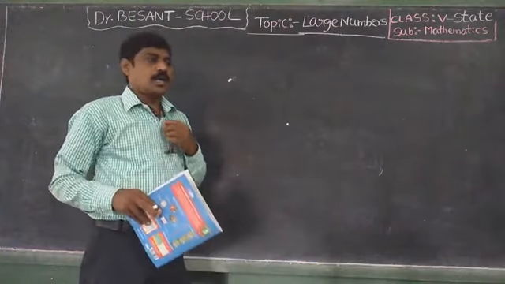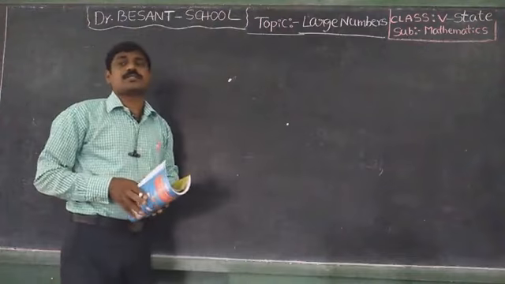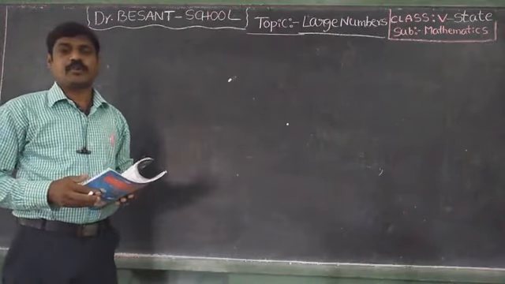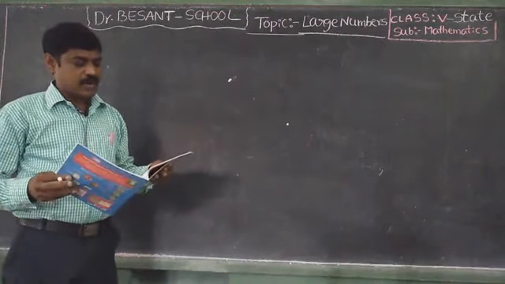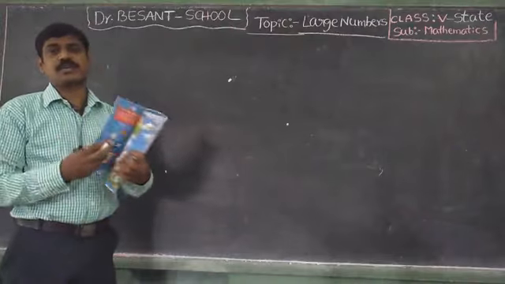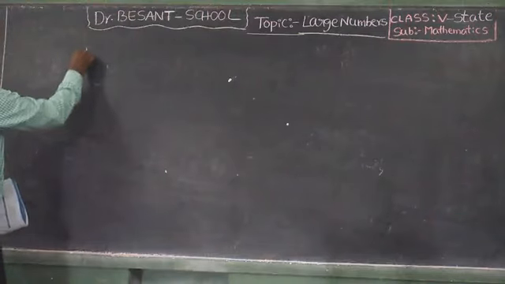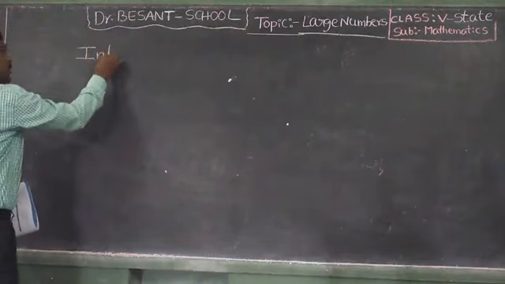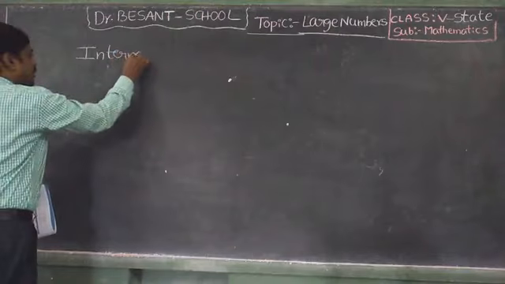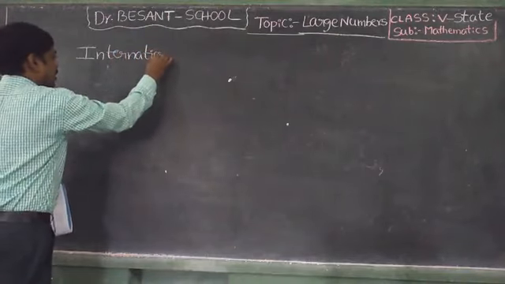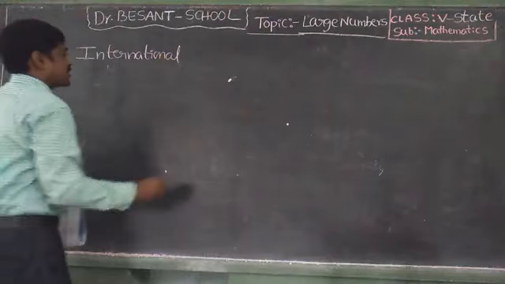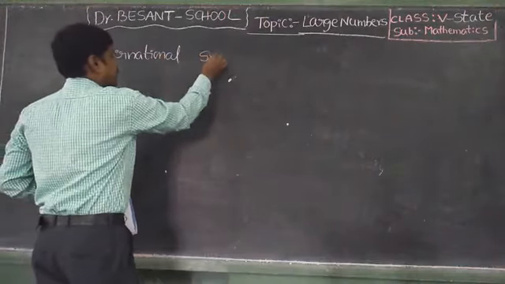Okay, children. In previous class, we have discussed the Indian system of numeration. Now, in this class, we will discuss the international system of numeration. So, what is our concept now?